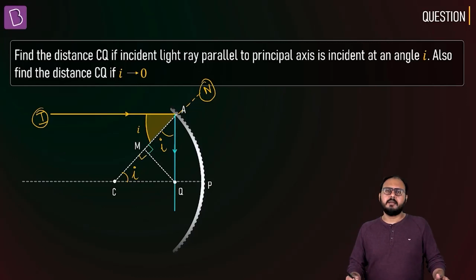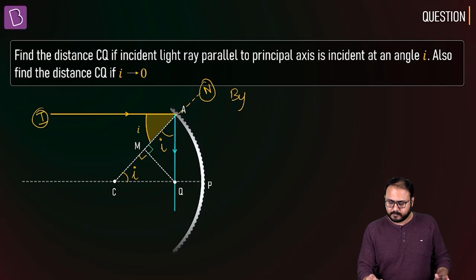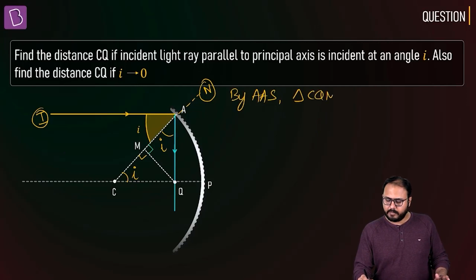Yeah, you can. Can I apply the AAS congruence axiom? I, matching. 90, matching. And QM is common. So angle, angle, side: by AAS, triangle CQM is congruent to triangle AQM.